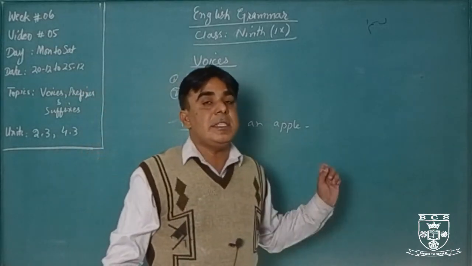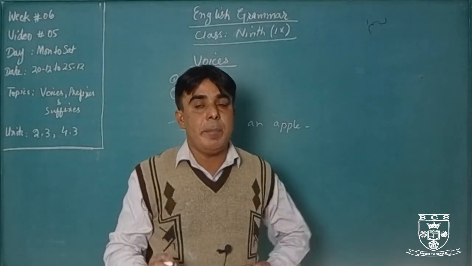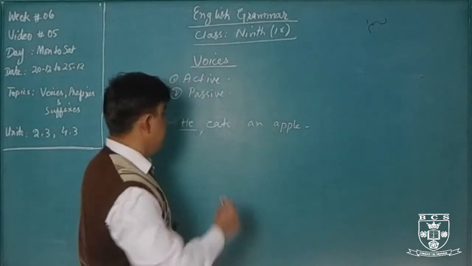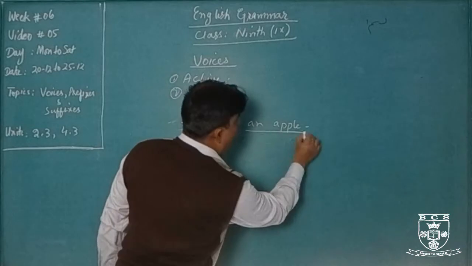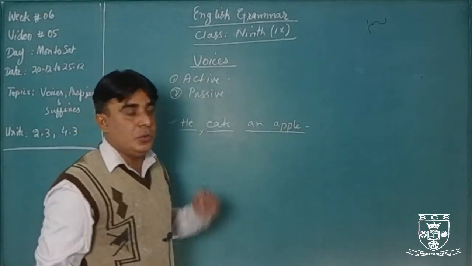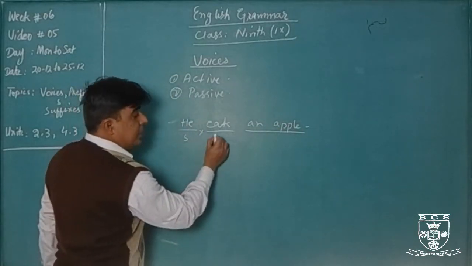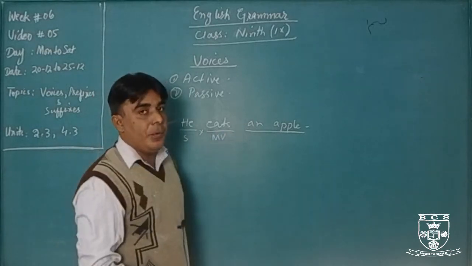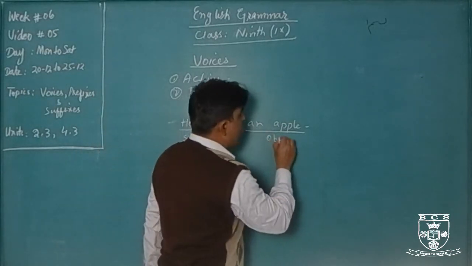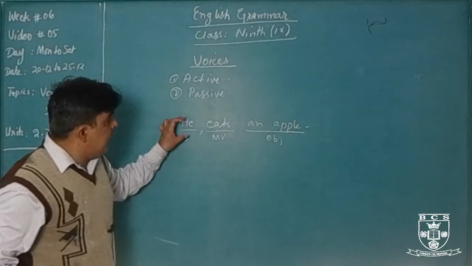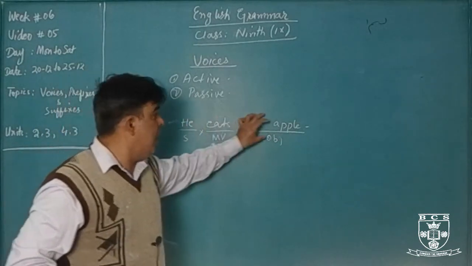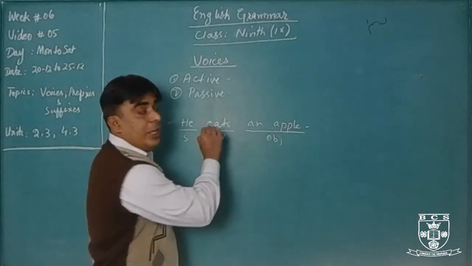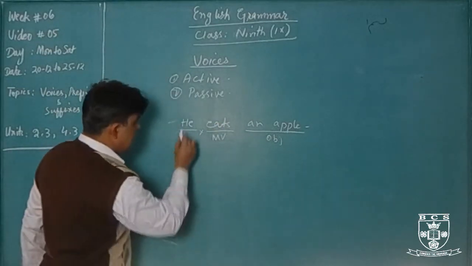Because this is present simple tense, and in present simple tense we never use helping verbs. Then main verb, object. So this is the subject, this is the main verb, this is the object. Here he is dominant on the action. This is active voice.